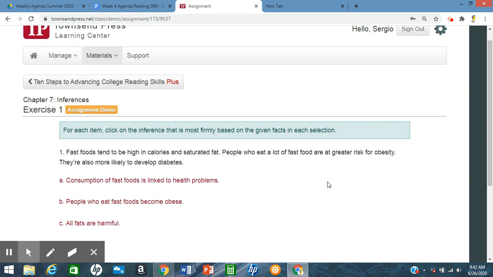Because our topic is about fast food, what are they trying to say about fast food? Well, if we look at B, people who eat fast foods become obese. Not all people who eat fast food become obese. They just say you're at a greater risk for obesity, in that second sentence there. So our only logical inference is going to be A, consumption of fast food is linked to health problems. And we can double-check that those health problems are obesity and diabetes.